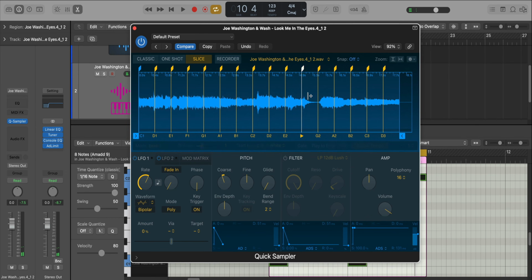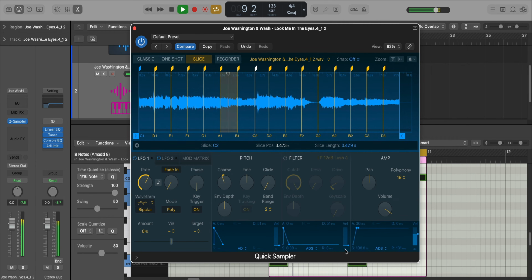So it's a little bit choppy. Let's fix that. Go over to our quick sampler. So for our third one, I'm just going to push this a little bit. I'm going to push this one a little bit over as well. All right, it's a little bit better. I'm just going to add in a little bit of attack just so that we get rid of those clicks and pops.